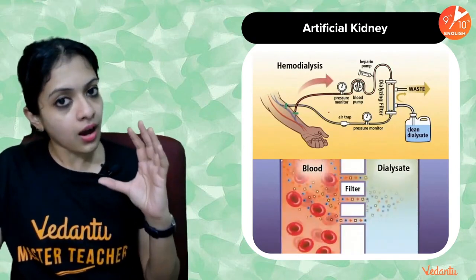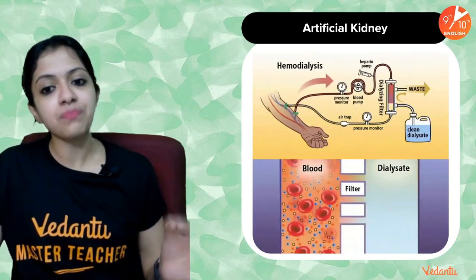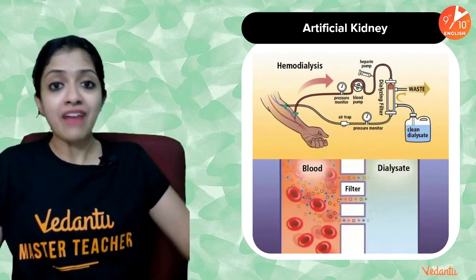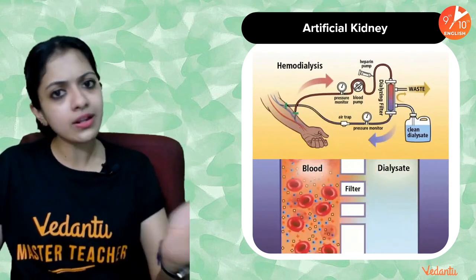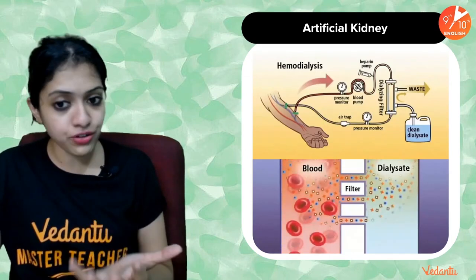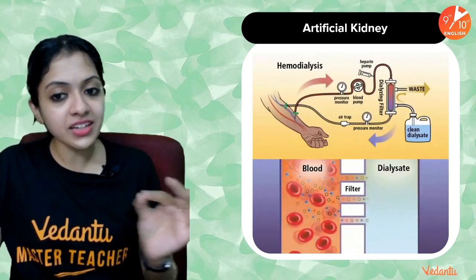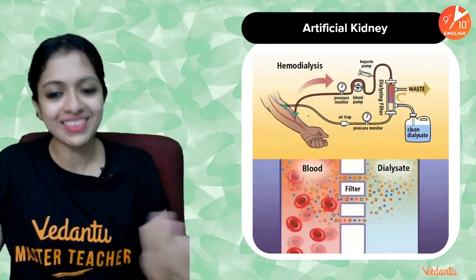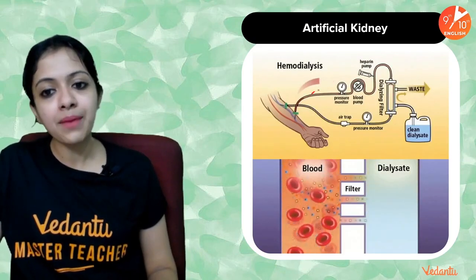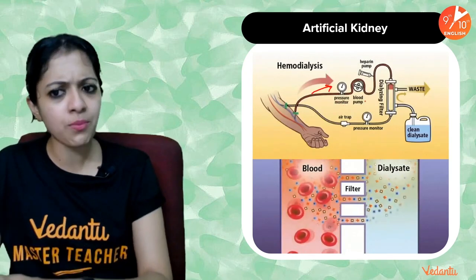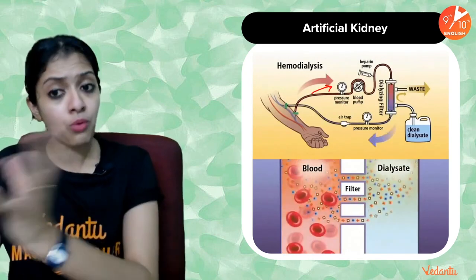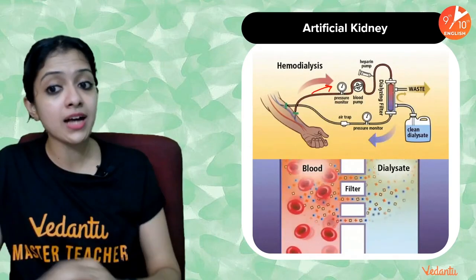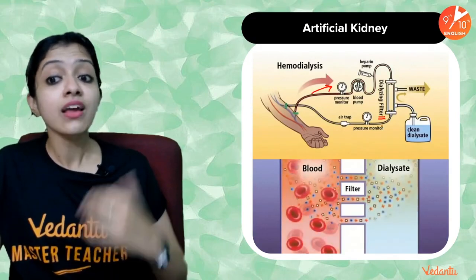From the patient's artery, just like how afferent arterioles enter into the glomerulus to give the blood supply to the nephrons, blood is taken out from the artery and made to pass through a pressure monitor. There is a blood pump which pushes it further inside, and it is made to pass through what we call a dialyzing filter.